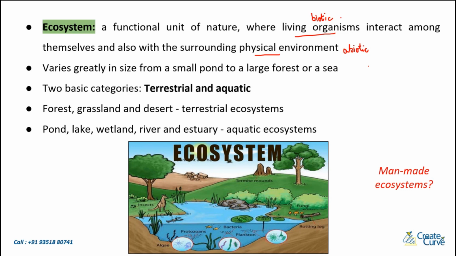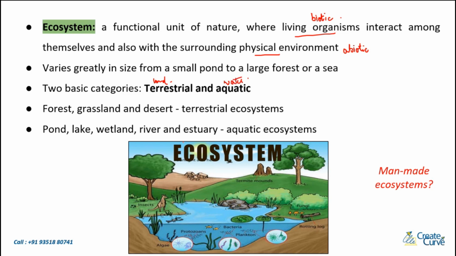ecosystem. An ecosystem will vary greatly in size from a pond to even a large forest or a sea. It can be of varying sizes. Now, even Earth is an ecosystem because you have biotic factors interacting with each other as well as with the abiotic factors, but it becomes very difficult to study the Earth as a whole. Therefore, just for our convenience, we have put them into two basic categories. You have terrestrial and you have aquatic ecosystems. So terrestrial is nothing but the land ecosystem, and aquatic is nothing but the water ecosystems.